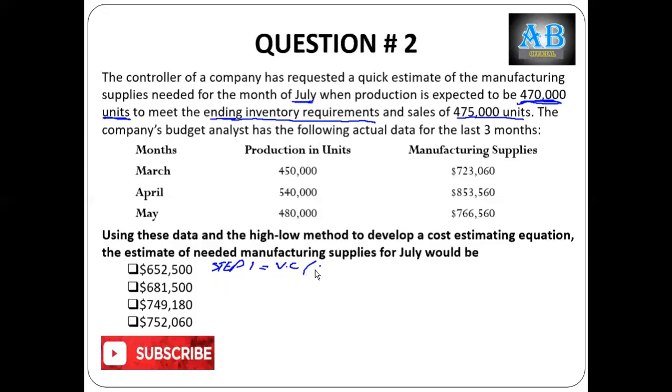Variable cost per unit. For that purpose, our formula is total cost at higher activity level. Now we have to find out which activity level is higher.